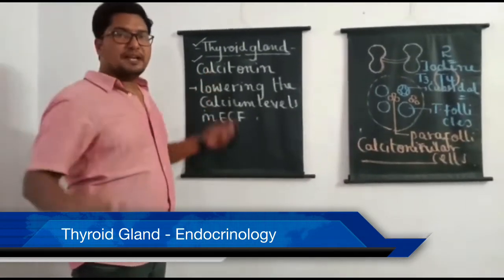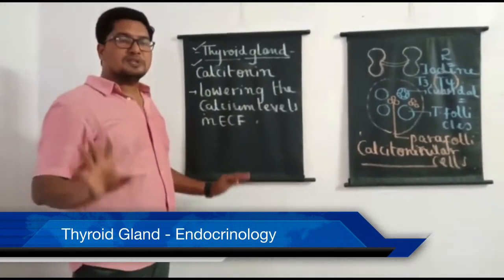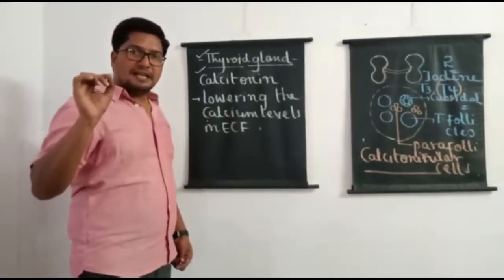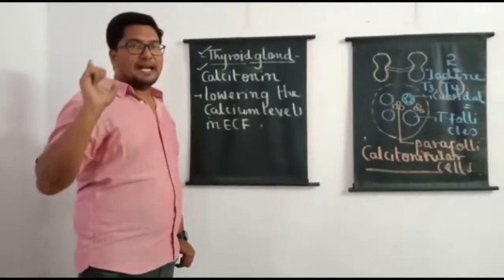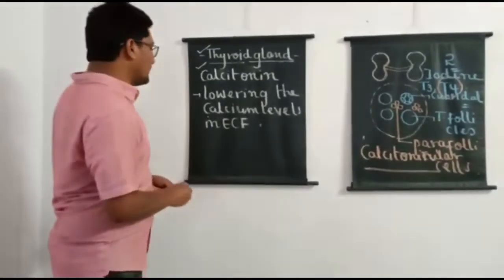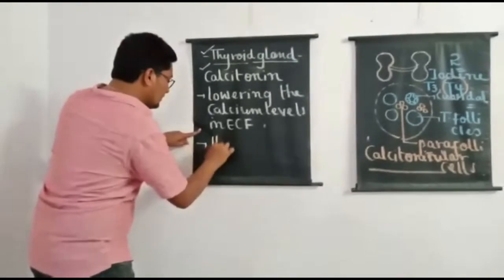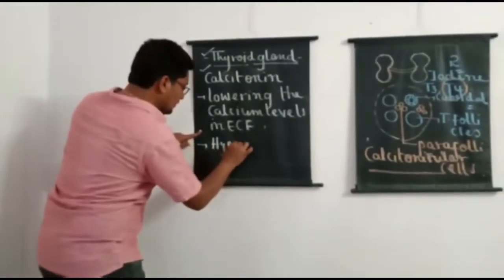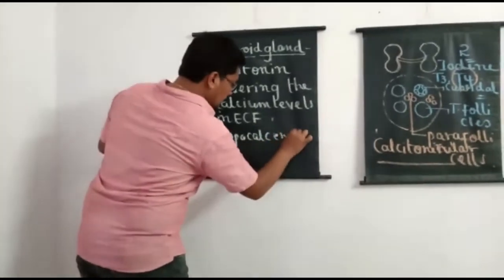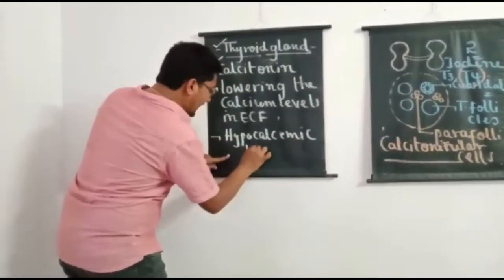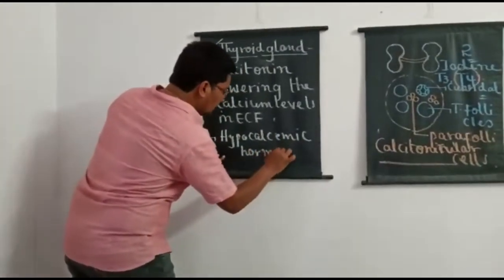So that is the main function of the calcitonin. So simply students should remember, calcitonin is the hormone responsible for lowering the blood calcium level. Hence it is commonly called hypocalcemic hormone.